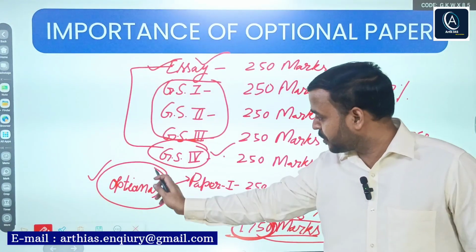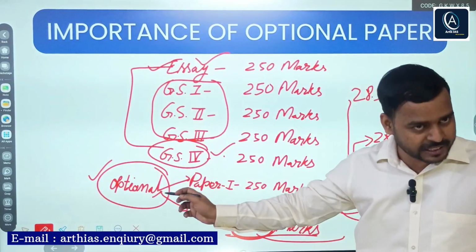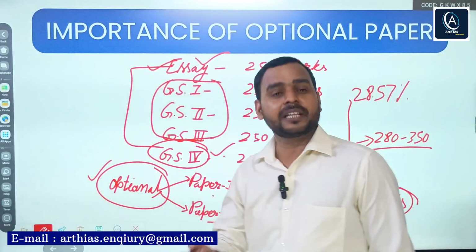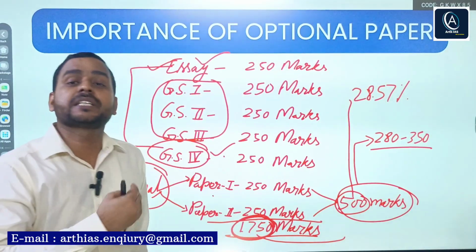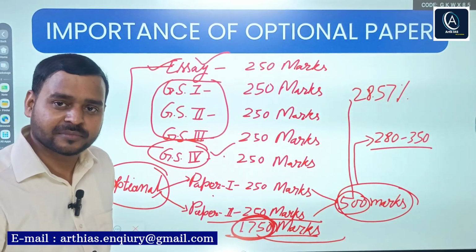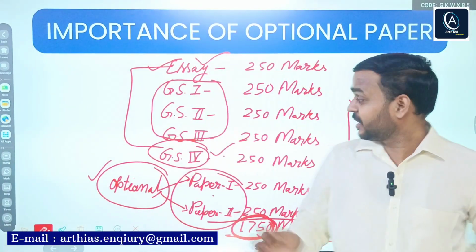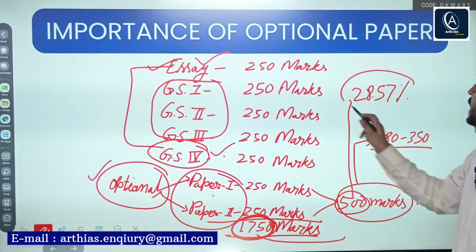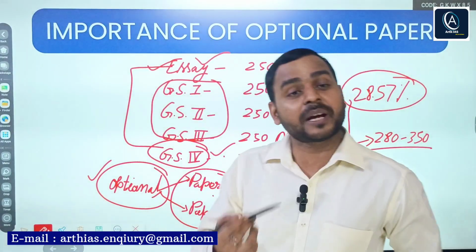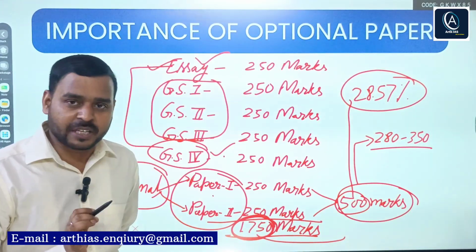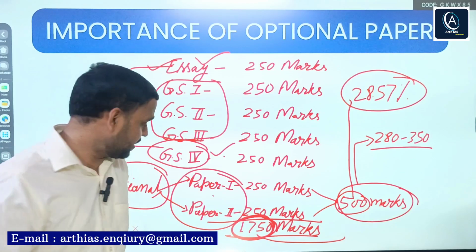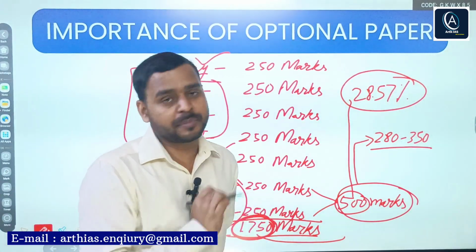But these papers, essay, GS4 meaning ethics, and the optional paper, are your deciding factors. And only the optional paper has a weightage of 28.57% of marks, meaning 500 out of 1750 marks. So this was the importance of the optional paper.